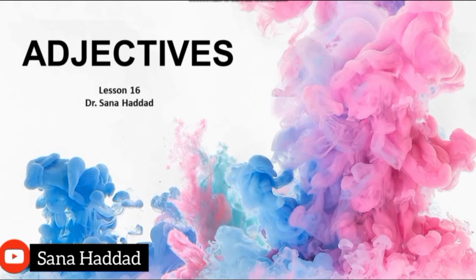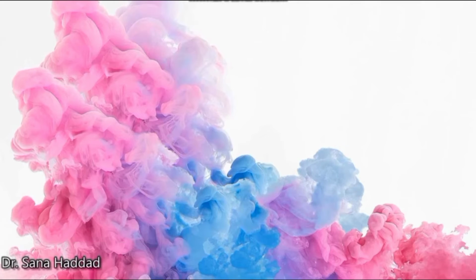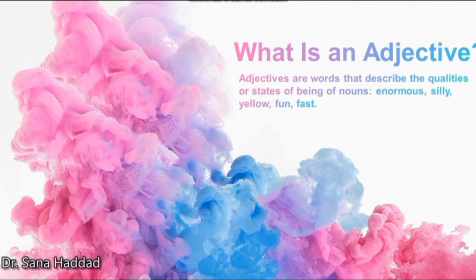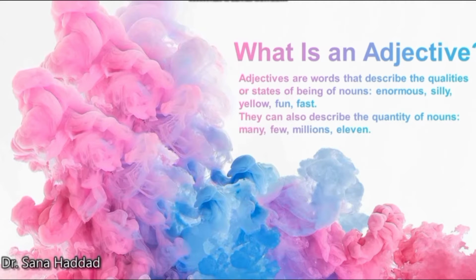Today we're going to talk about adjectives. What is an adjective? Adjectives are words that describe the qualities or states of being of nouns. For example, enormous, silly, yellow, fun, and fast. They can also describe the quantity of nouns. For example, many, few, millions, and 11.